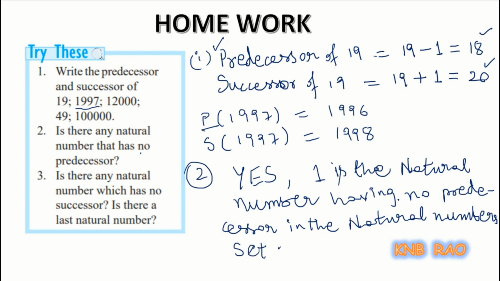So this is the answer. There is one natural number which has no predecessor in them.